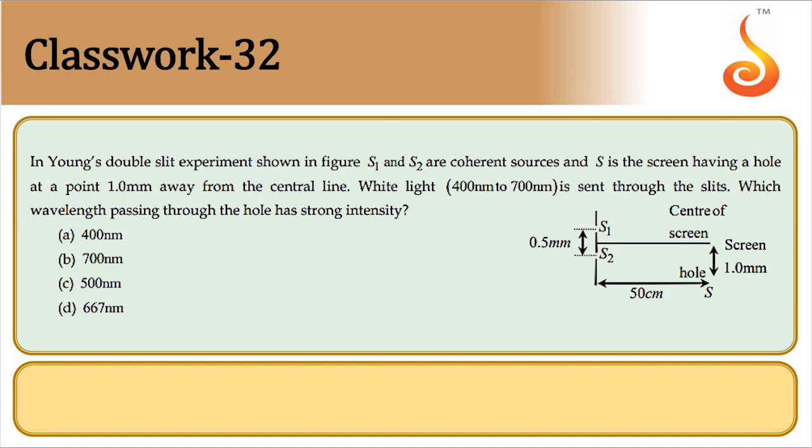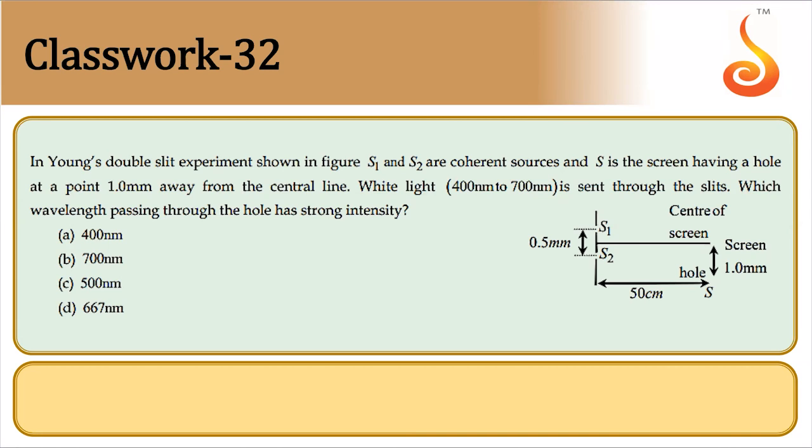Which wavelength passing through the hole has strong intensity? 400, 700, 500, 667.